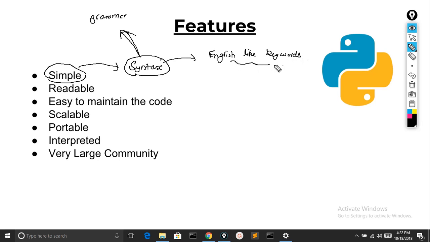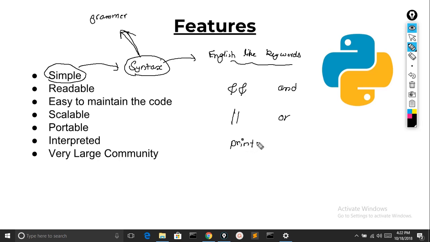First, for logical and we use and, which is used in English. For or you can use normal or. And for just printing you can use print, not System.out, not printf, or any other thing.